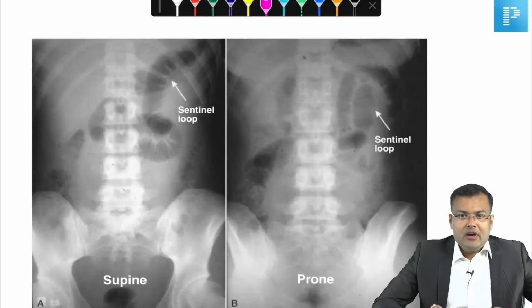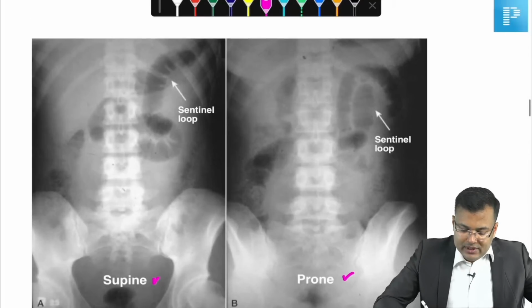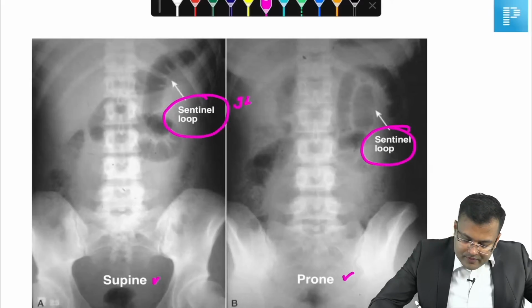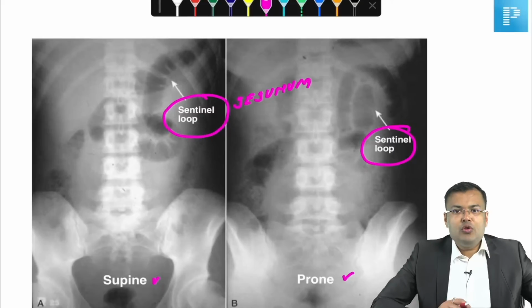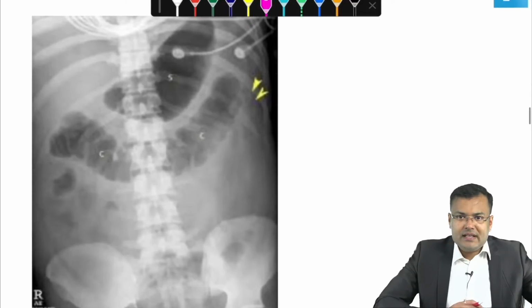See first. In acute pancreatitis patient, this is supine film, this is prone film. In the supine film, you can see presence of sentinel loop. This loop is jejunum. So this is known as sentinel loop sign. See this one. What is the name of this sign?